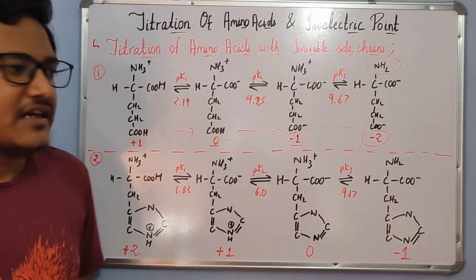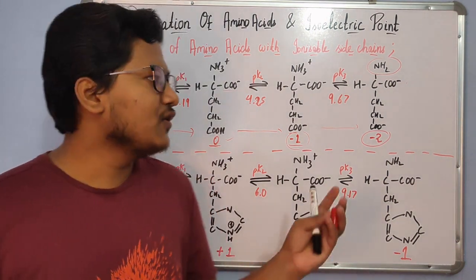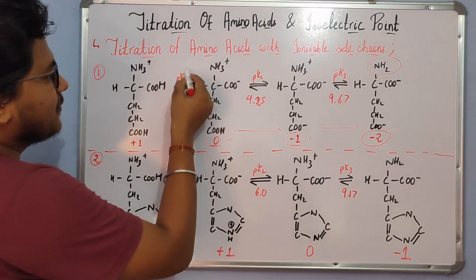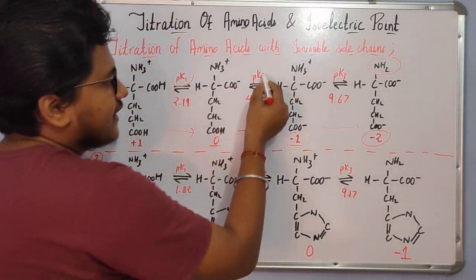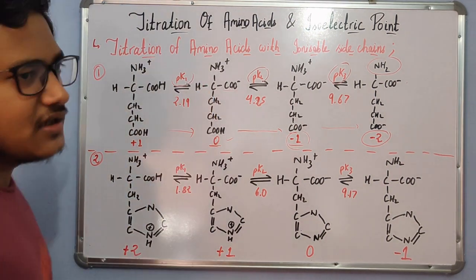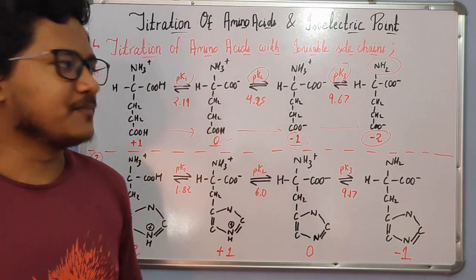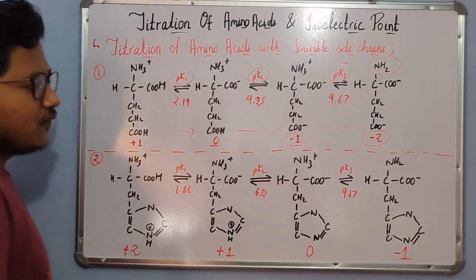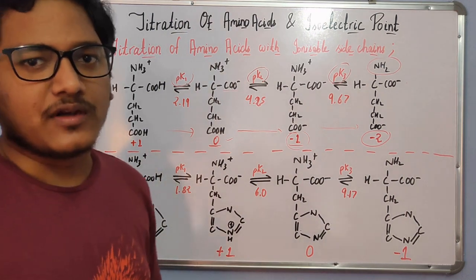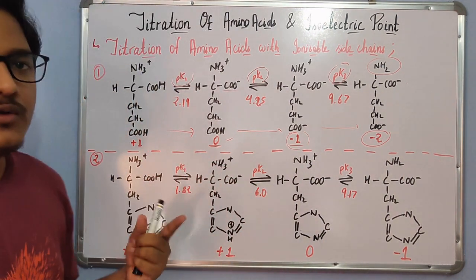And now the question is how to determine the pI if the values of pK are given. As we can see, the first transition is accompanied by the pK1 value, the second by pK2, and the third by pK3. And these are the negative log of the equilibrium constant at these transitions. Now we have to look into the transition for 0 to +1 and -1. In that transition zone, actually the pI value lies.